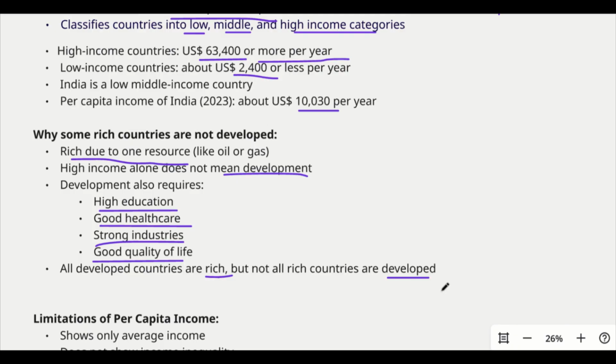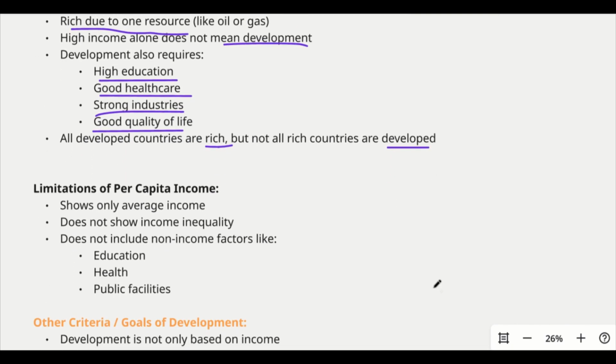Now let's see the limitations of per capita income. We mentioned that it shows the average income. That is the problem: it does not show the income inequality. What do we mean by inequality here? Basically, just imagine that I am earning around 30,000 per month, and someone in my locality is earning around 2 lakh per month.